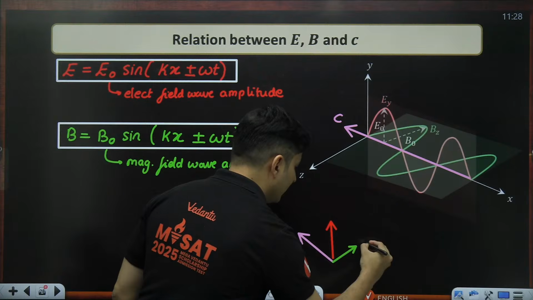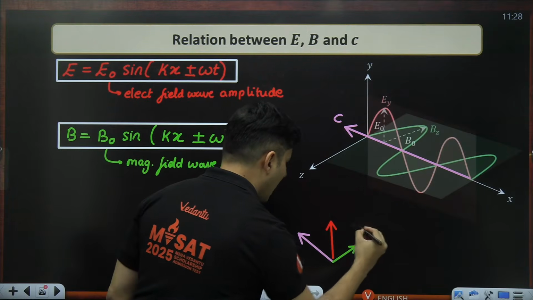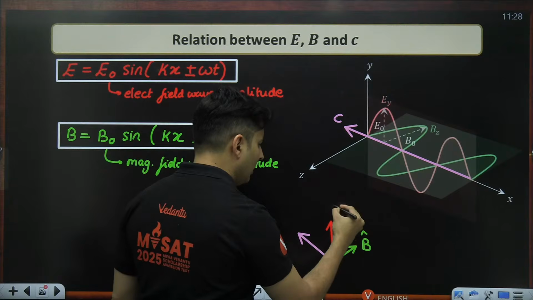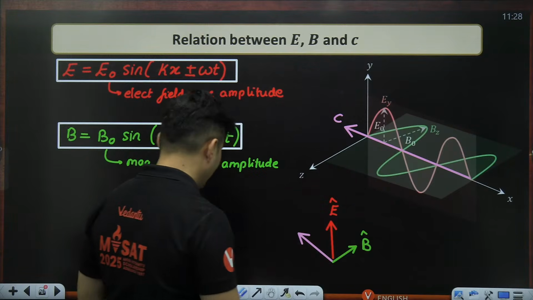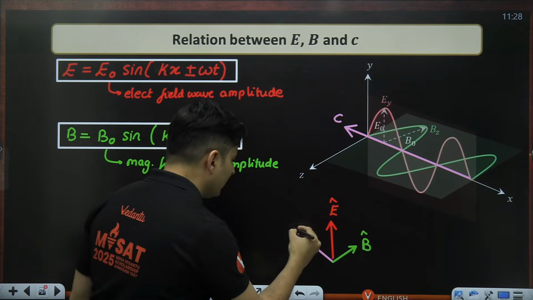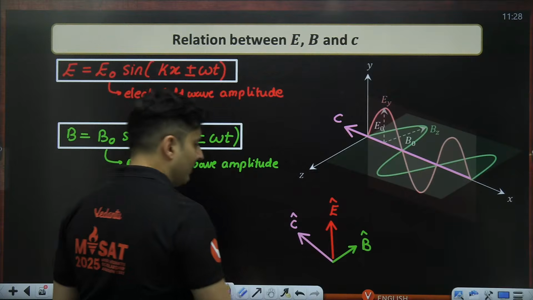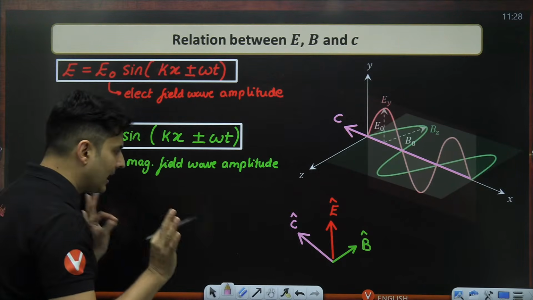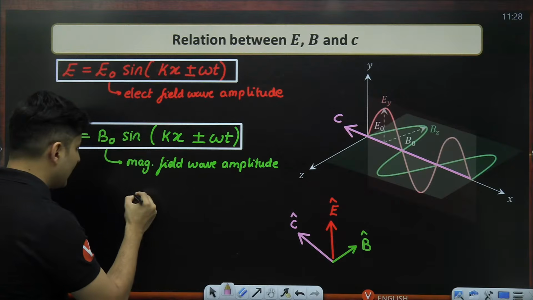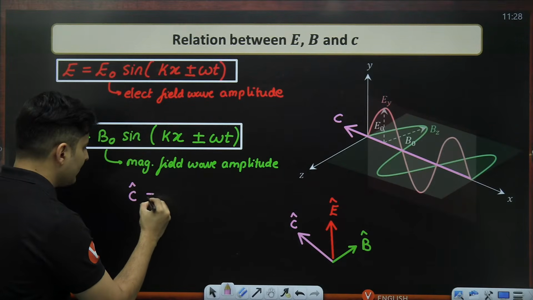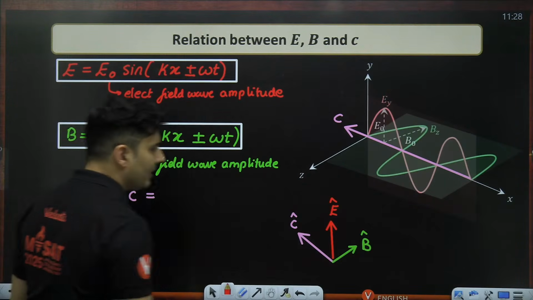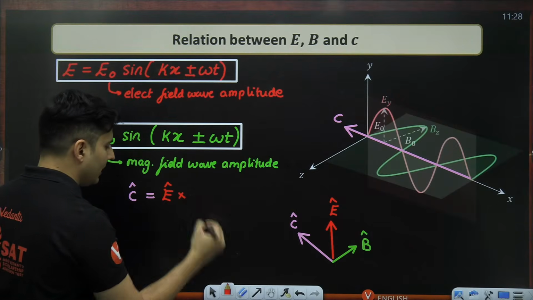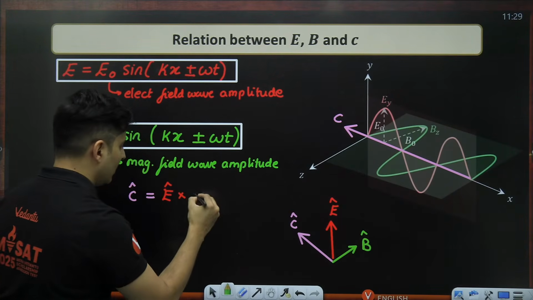Not just that, if you take B hat, whether magnetic amplitude or just the magnetic field, you take electric field unit vector and the speed of light unit vector, they will always be like this. So you can write it down as C hat is equal to E hat cross producted with B hat.